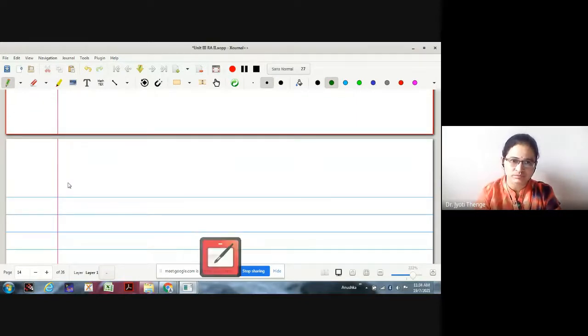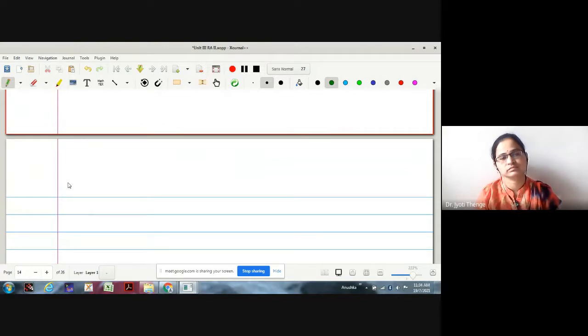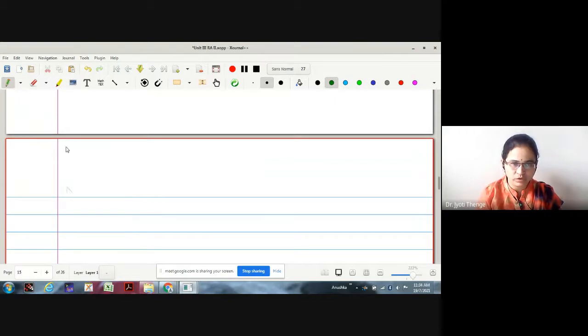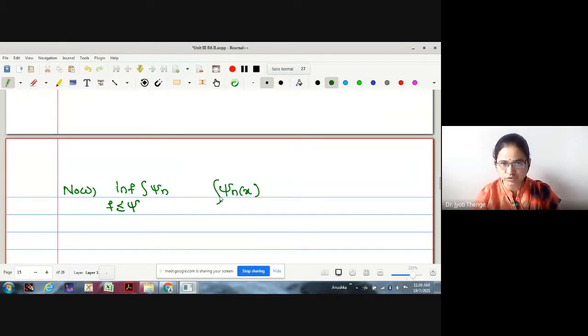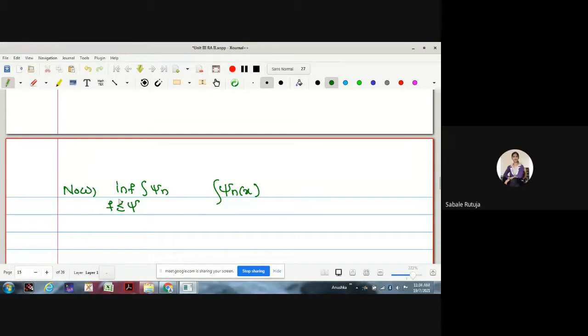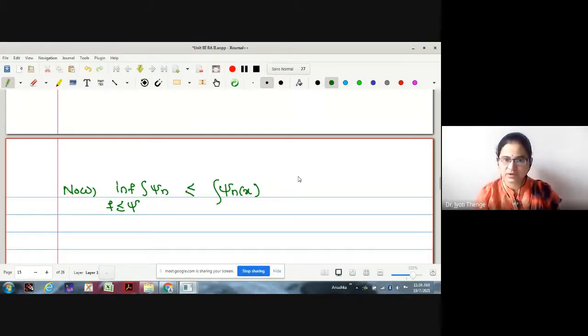Now, suppose we have this function psi_n of x, and suppose here we write the infimum of the integral of psi_n. What is the restriction here? f is less than or equal to psi. Can anyone tell me the relation between these two terms? Less or equal. Yes, the infimum is always less than or equal, and this is for all n greater than or equal to 1 as well.